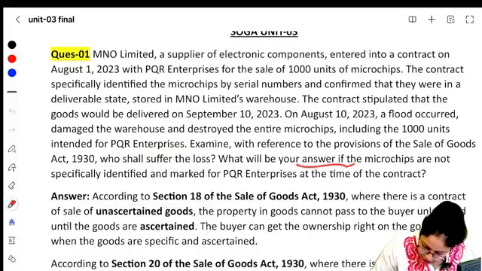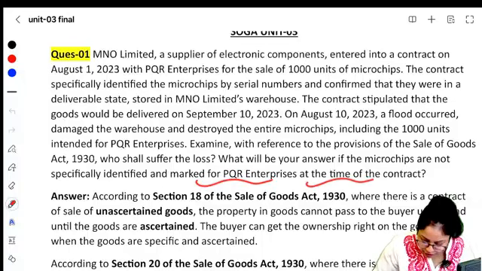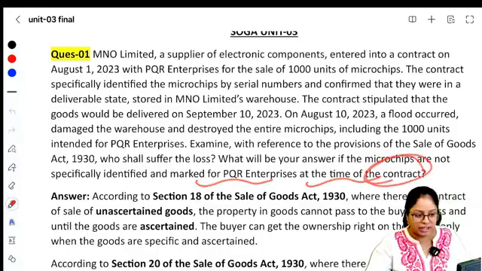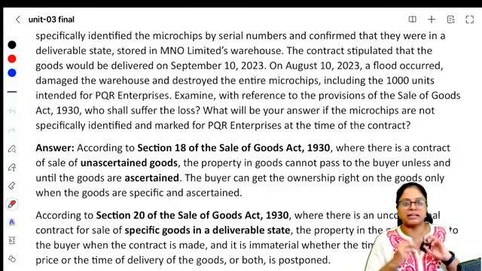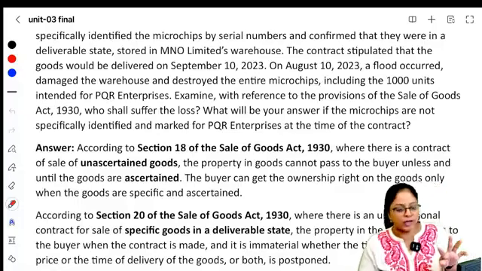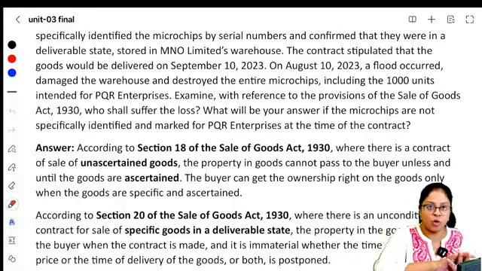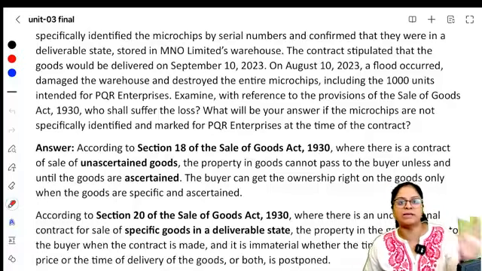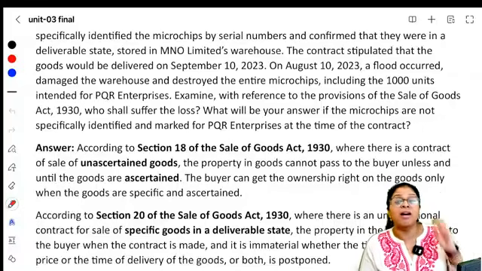What will be your answer if microchips are not specifically identified and marked for PQR Enterprises at the time of contract? So this question is basically about ascertained and unascertained goods. When will the ownership pass? When will the property pass? Because we know, whoever has the ownership, whoever has the property, he only has to bear the risk. Risk prima facie moves with the ownership. Who has the ownership of the goods will have to bear the risk of the goods.